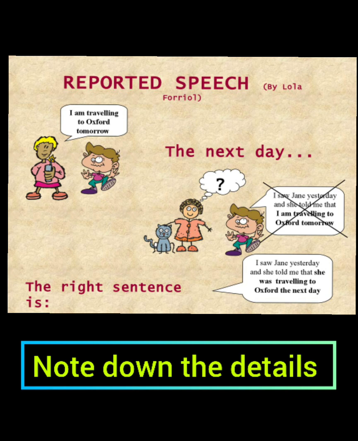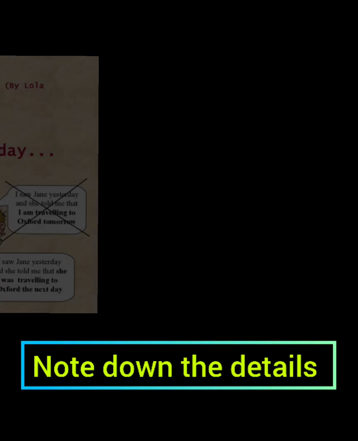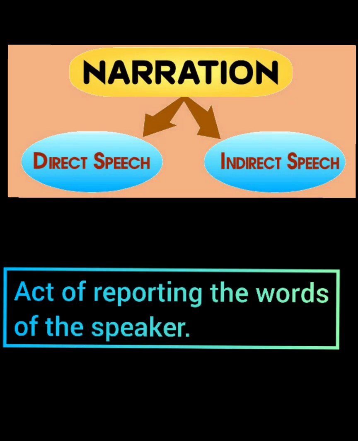So students, when we talk about direct and indirect speech, you might have heard the term narration. I hope you must be having some idea of what a narration is. Basically, a narration is an act of reporting the words of the speaker. And whenever we want to report the words of the speaker, that can be done in two ways. First is direct speech and the other one is indirect speech.